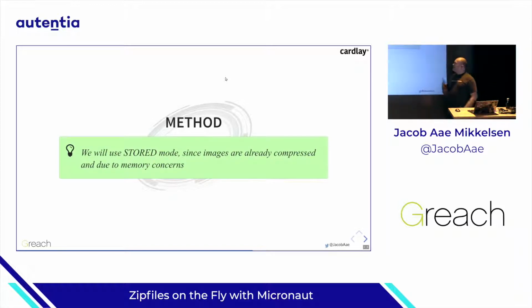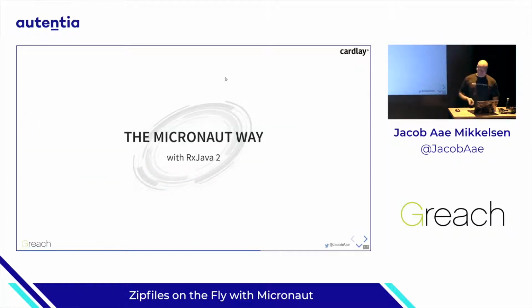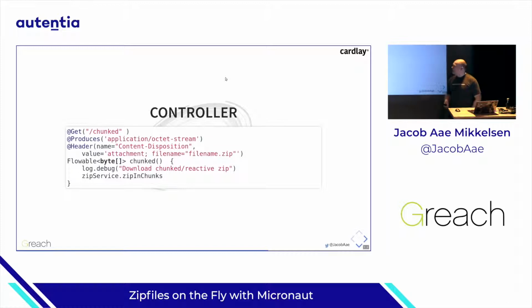So, like I mentioned, since the images are already compressed and due to our memory concerns, we'll try to use stored mode. So, can we do this in Micronaut with RxJava 2? Yes, of course. And it turns out it's actually rather simple. The controller gets a little bit more murky because what we now tell it is that we'll serve an octet stream.